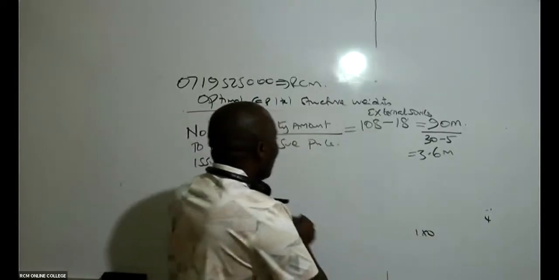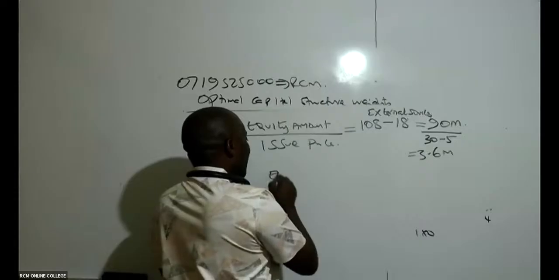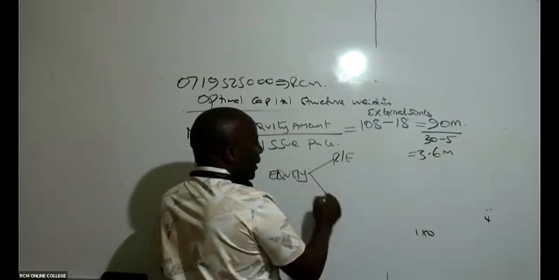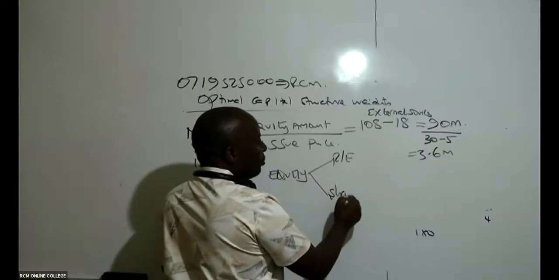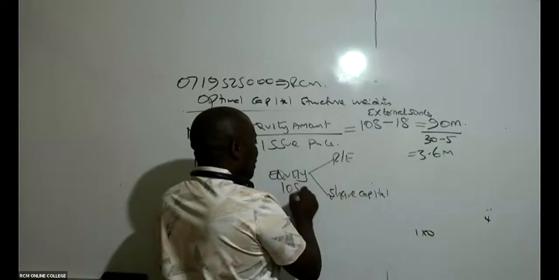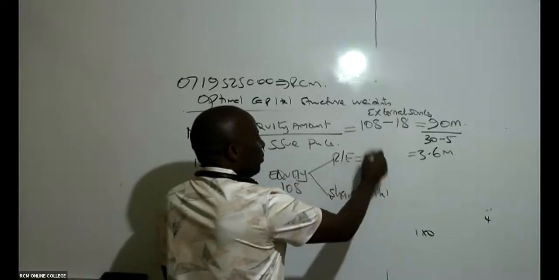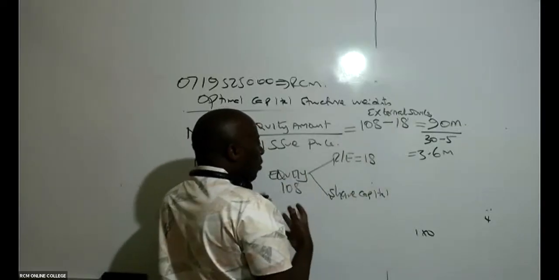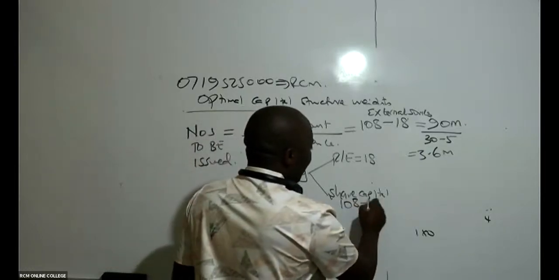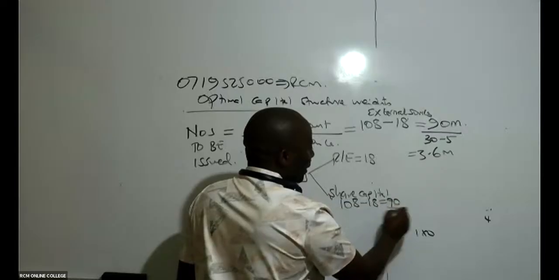But remember, normally equity has two components: retained earnings and share capital. So the total equity is 108, and retained earnings will be 18. Then how much do we expect to get from the share capital? It will be 108 minus 18, which gives me 90.